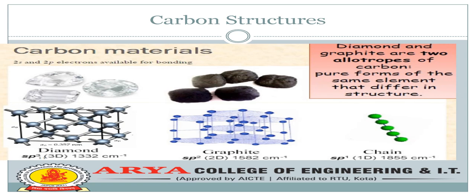Next, here we are giving the figure of carbon structures. They show the three-dimensional structure, two-dimensional structure, and one-dimensional structure. As in the figure, the one-dimensional structure is a chain structure. The two-dimensional structure is a hexagonal structure or graphite structure, which we already know about. And this is a diamond structure, which is a three-dimensional structure. So we are using carbon allotropes, and these allotropes are present in all dimensions such as 3D, 2D, and 1D. Diamond and graphite are two allotropes of carbon, pure forms of the same element that differ in structure.